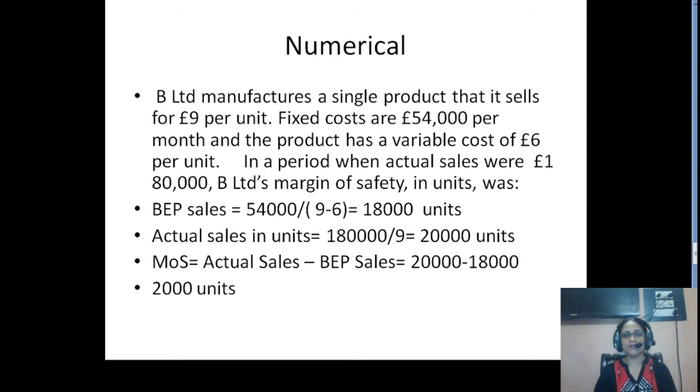So there is one company, B Limited, which manufactures a single product that it sells at £9 per unit, right? Students, you will be surprised why I am using a foreign currency. With the application of IFRS, that is International Financial Reporting Standards, we generally calculate GDP in US dollars, because it is the widely used currency.